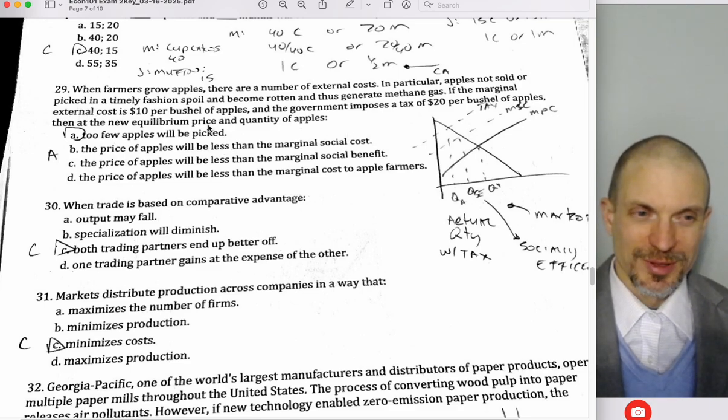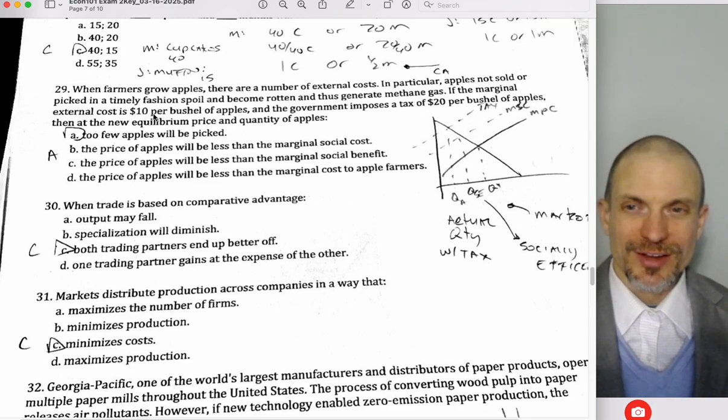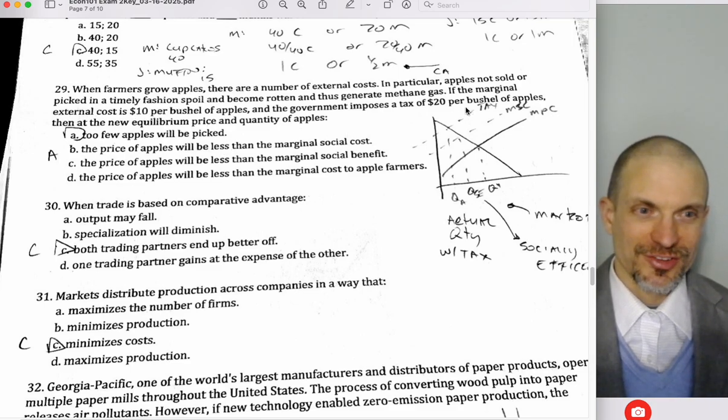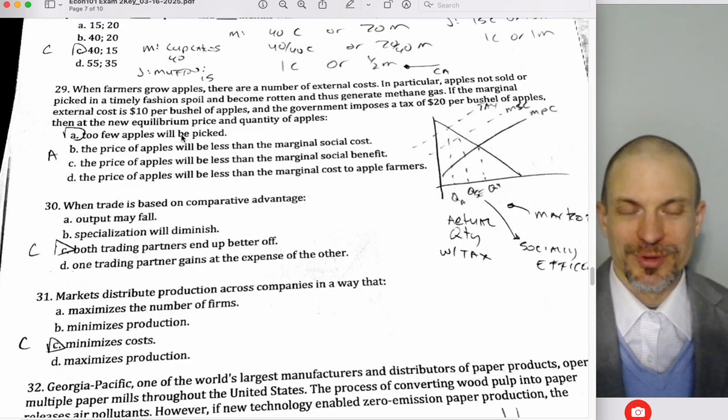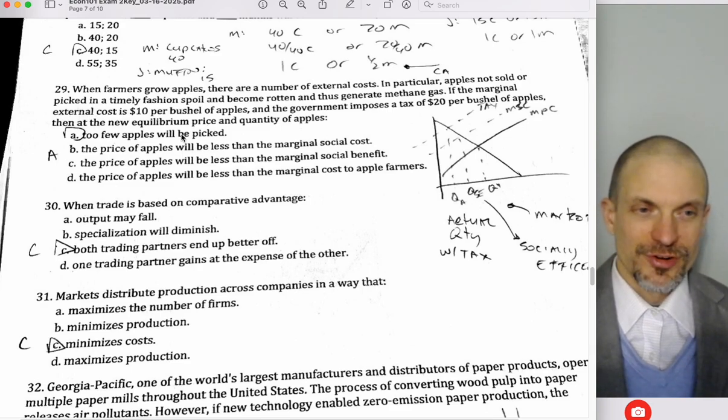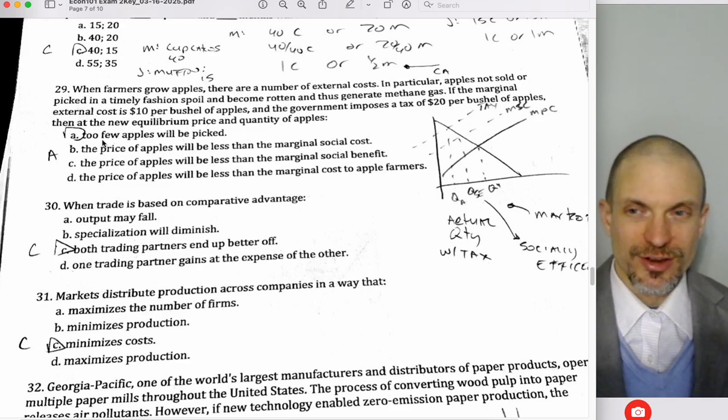Oops, there's a problem. So the externality that we want internalized is $10, but they're going to charge a tax of $20, which means they've overcorrected. So now we're going to get too few apples, right? This is kind of the opposite problem of the other one. That first tax example, they didn't do enough. Here they did too much.